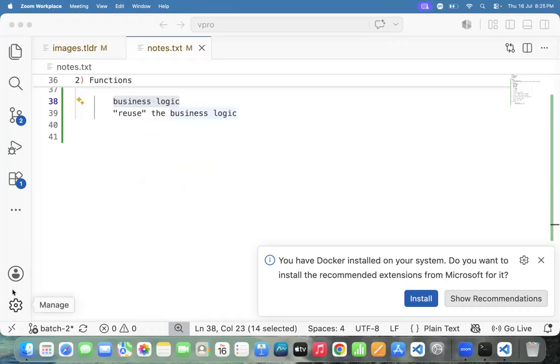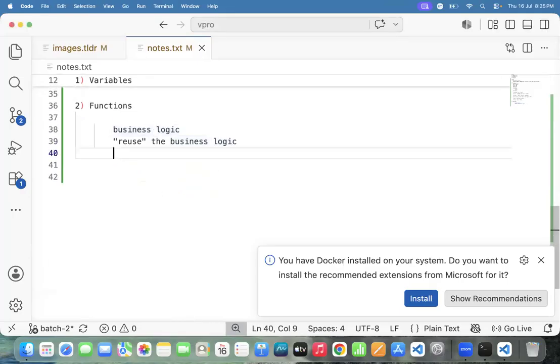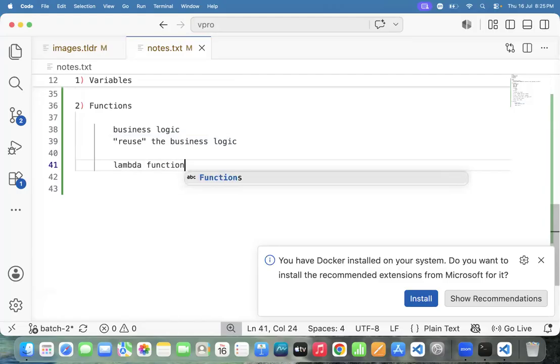The function without a name. Some functions won't contain any name. Then those functions we can call lambda functions. The functions without a name, technically we can call lambda functions.